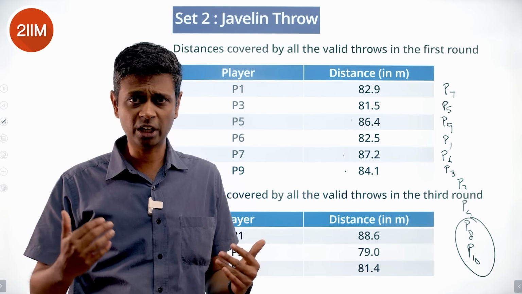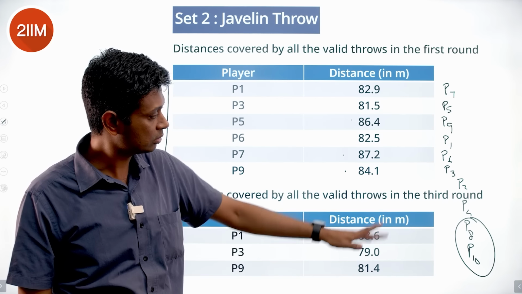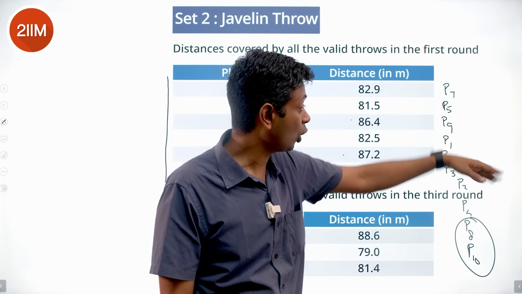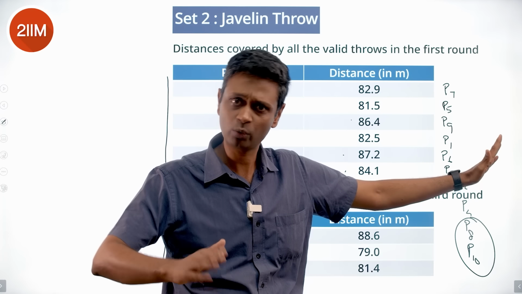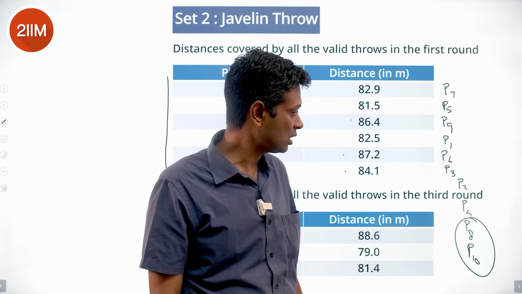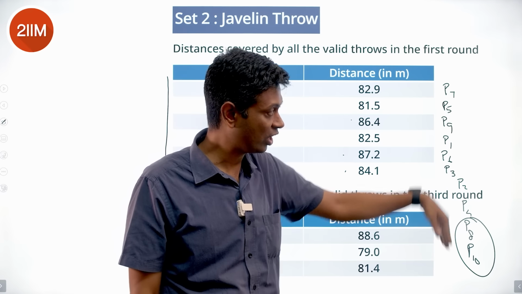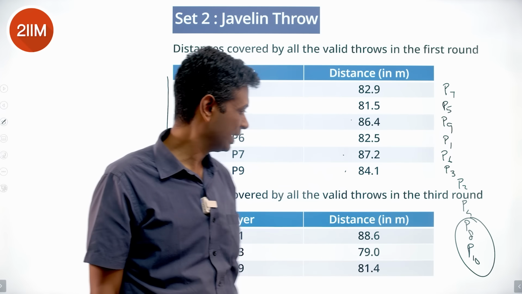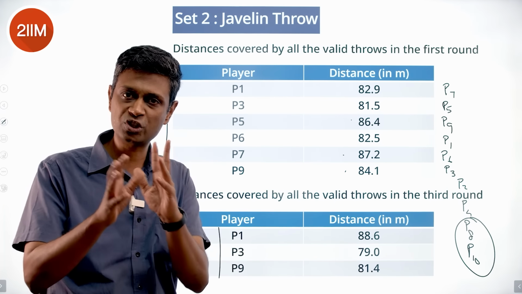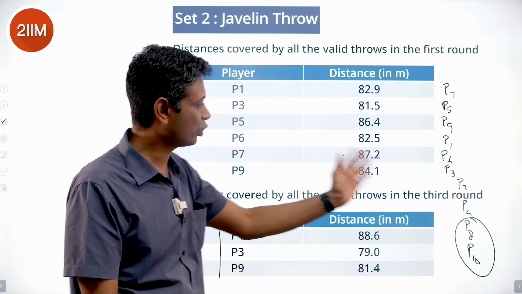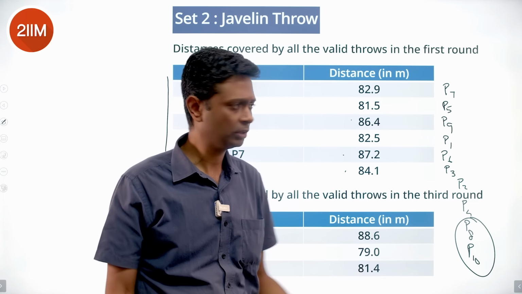Once they have climbed up the table, from last they creep into the top 6 at the end of round 2 because they qualify. And they're not the ones who have thrown a legitimate round 3, so they're straight away into the top 6. At the end of round 3, there's some change perhaps, and then 4 guys get kicked out, 6 guys remain.